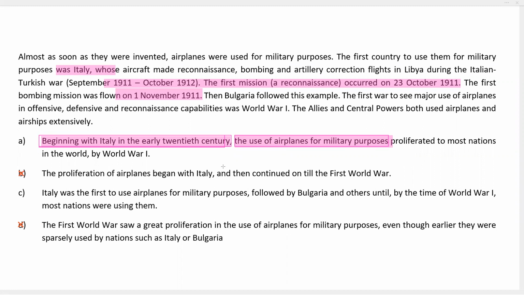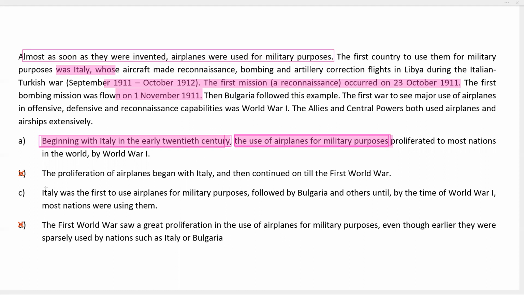It functions almost like an adjective phrase. The use of airplanes for military purposes is the primary subject. So the key subject here, not the first in order, but the primary subject, is the use of airplanes for military purposes, which correlates with the passage.